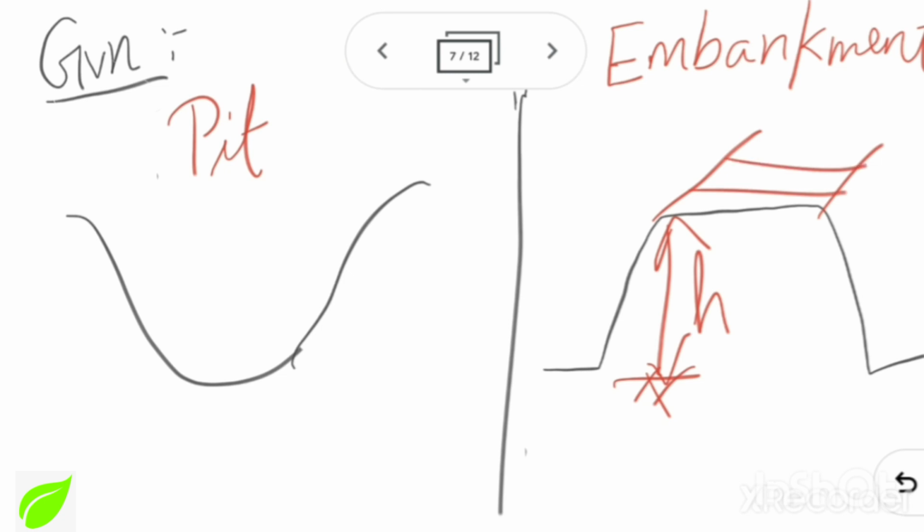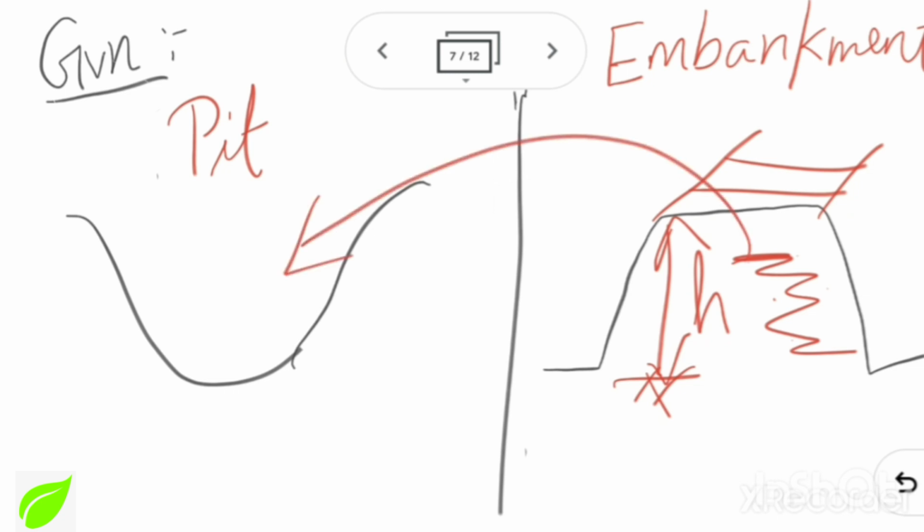So that is what an embankment is. For that I need soil to be filled in this particular portion. So I will go borrow it from another site and use that soil to construct my embankment here.